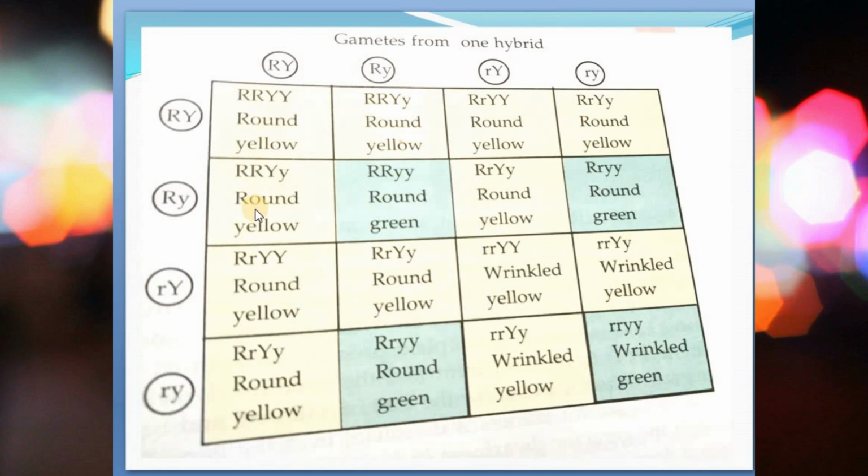So 9 offspring are round yellow, that is with the dominant characteristic. Then we are finding the other traits also here. Round green we are getting, wrinkled yellow we are getting, wrinkled green also, and finally we can see that the characteristics are found in the ratio 9:3:3:1, and this ratio is known as the dihybrid ratio.